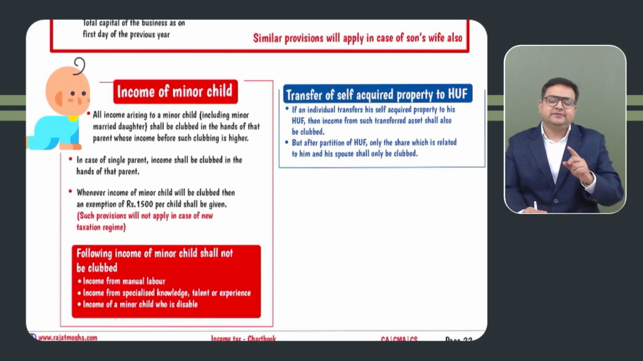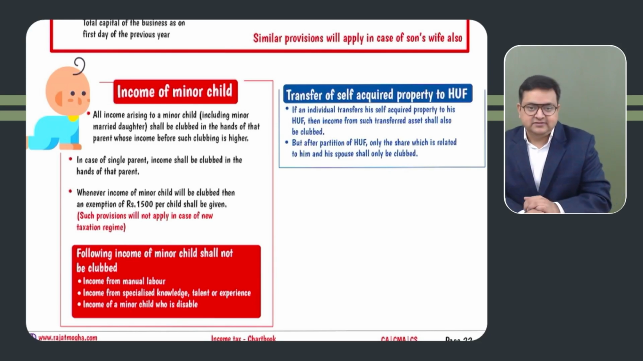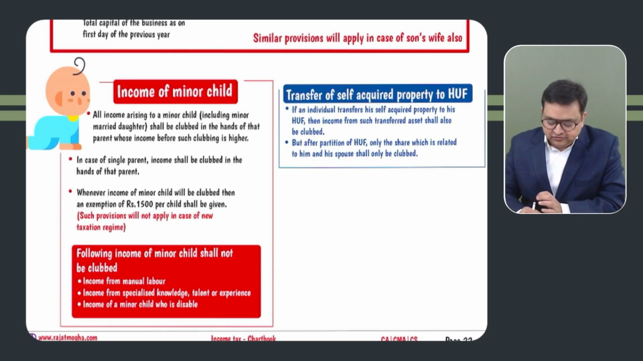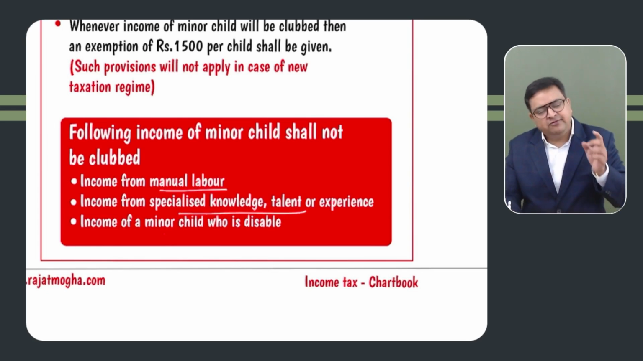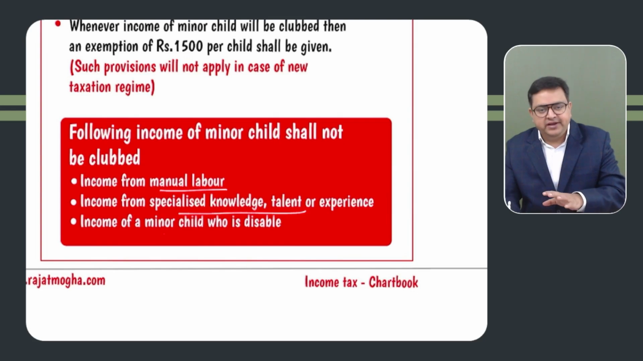Correct? Second thing is there are certain cases when the minor's income is not clubbed. There are certain very important cases where the minor's income is not clubbed. If the minor is earning income from manual labor, skill, knowledge, etc., it would not be clubbed. Or if the minor child is physically handicapped, in that case also it will not be clubbed. So, in case of manual labor or specialized knowledge, it will not be clubbed. It will be taxable only in the hands of the minor child. Correct.